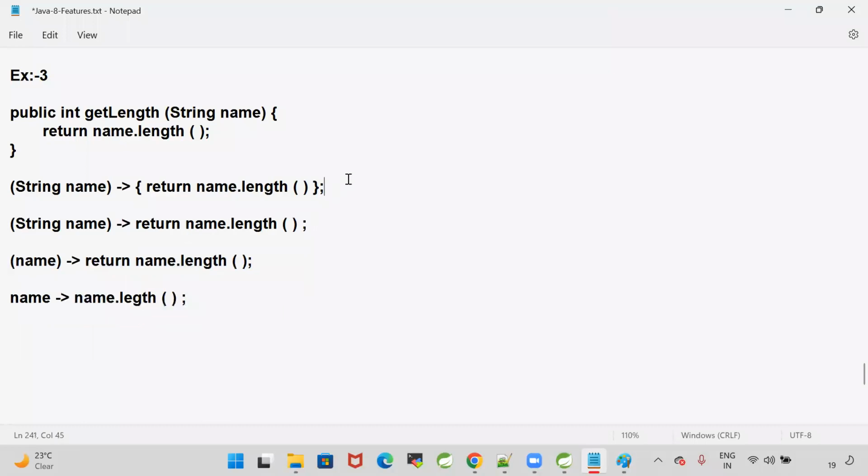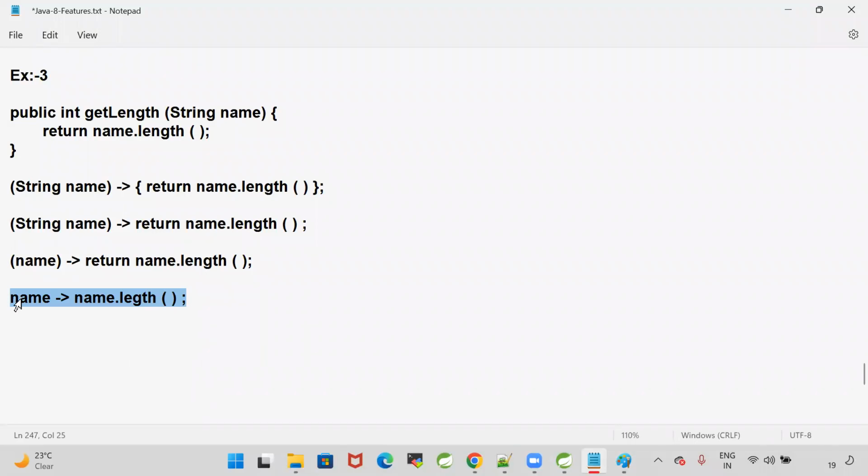See guys, whatever method we wrote in Java earlier can be converted to a single line like this. That is the power of lambdas.